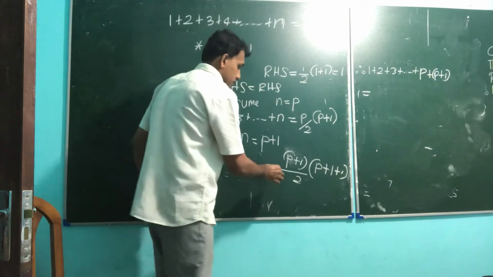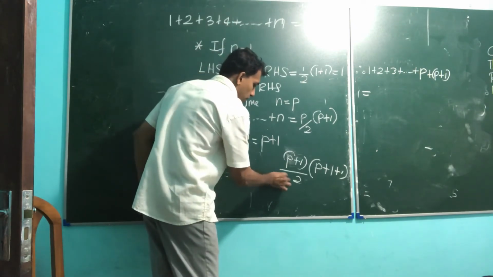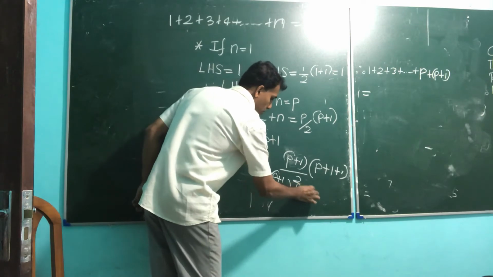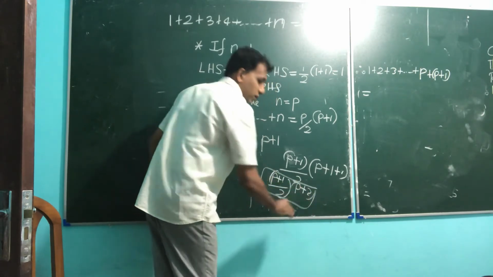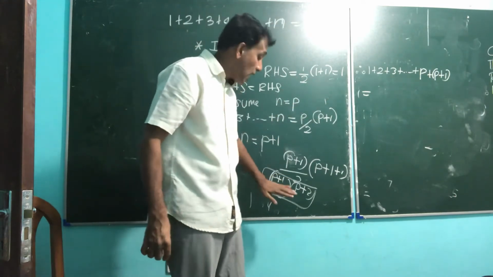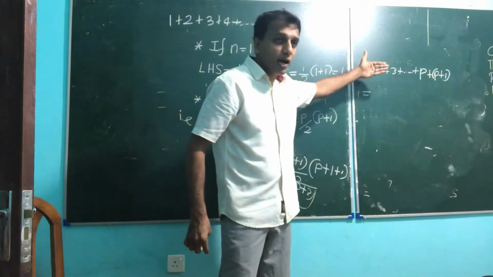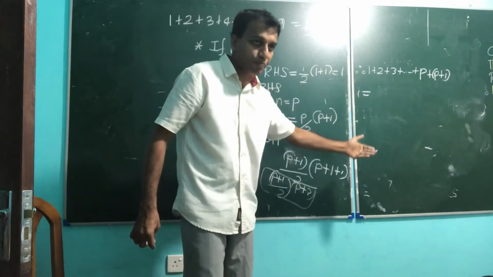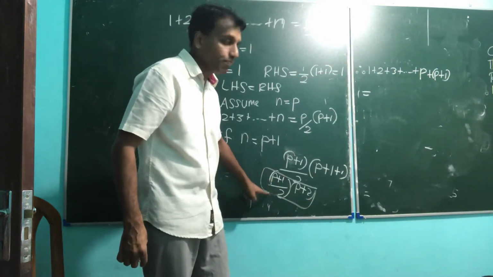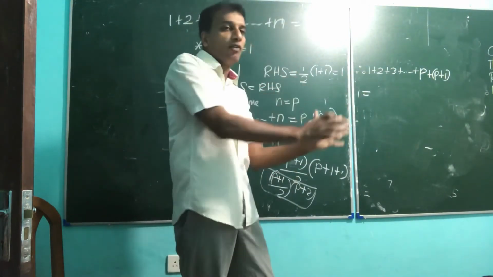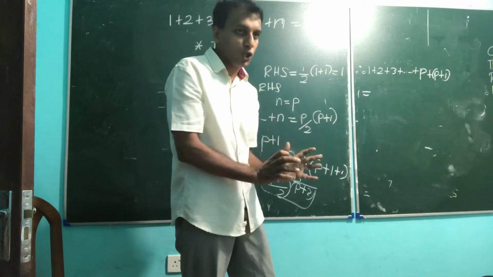That means p plus 1 by 2, p plus 2. So roughly I am showing this. When you use the n equal p plus 1 procedure, you should get this answer, right? So that's the method. Before working, you find roughly what the final statement should be.